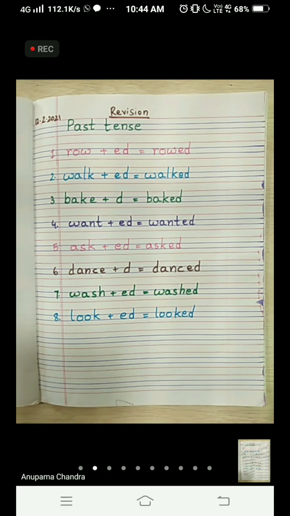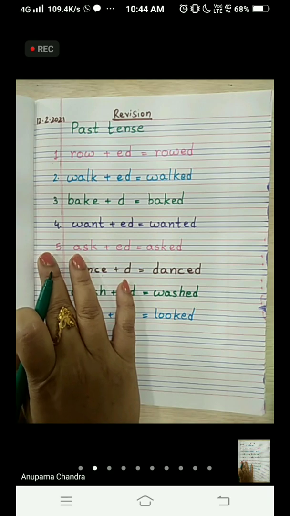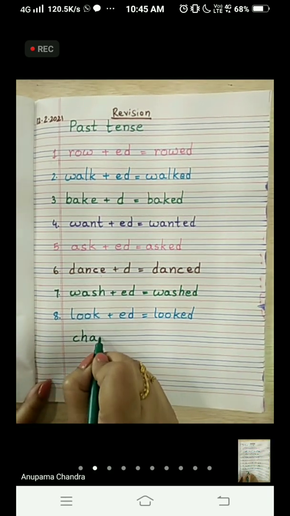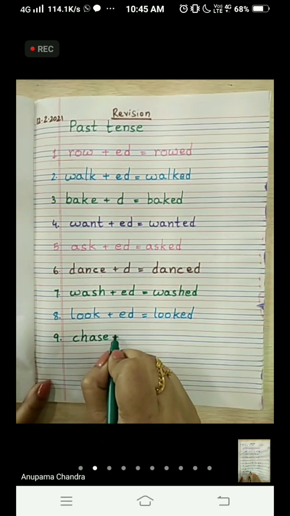Okay. And our next word is chase. C-H-A-S-E. Chase. That is the ninth one.